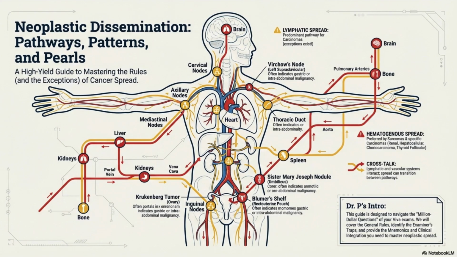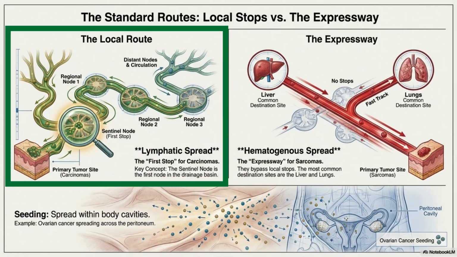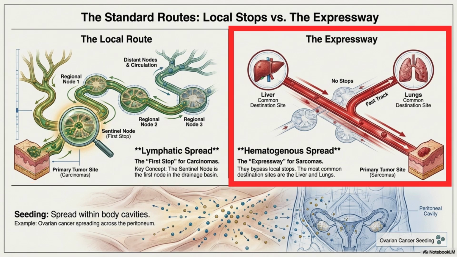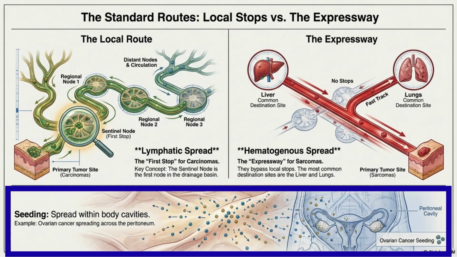Now let's look at how cancers spread. The lymphatic pathway. It is the first stop for carcinomas. Sentinel node is the first node in the drainage basin. Hematogenous pathway. It is the expressway for sarcomas. Liver and lungs are the most common sites. And then there is seeding in body cavities, for example ovarian cancer spreading all over the peritoneum.